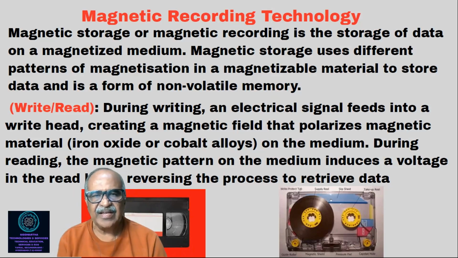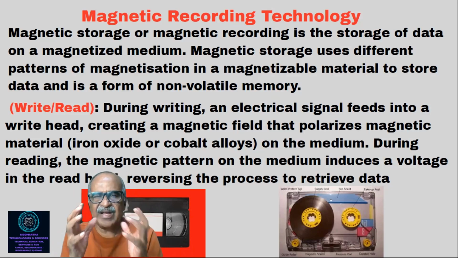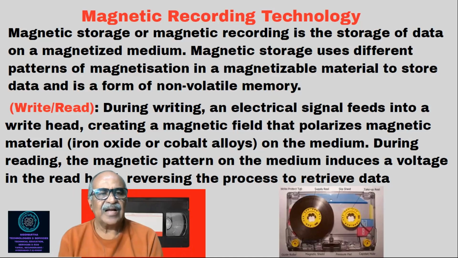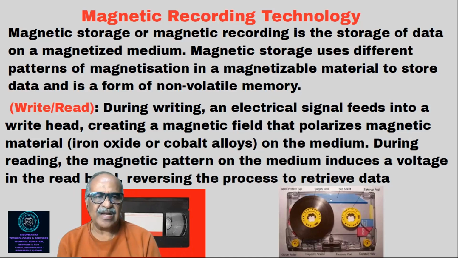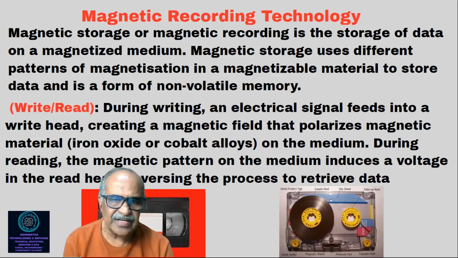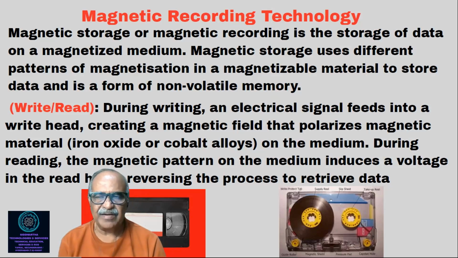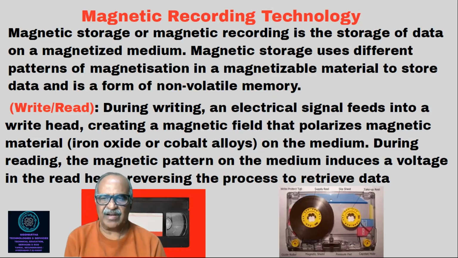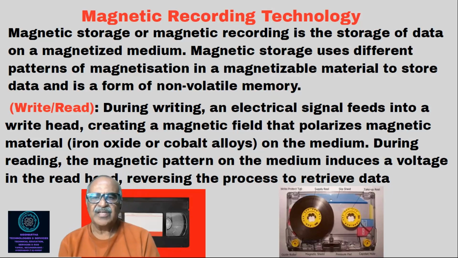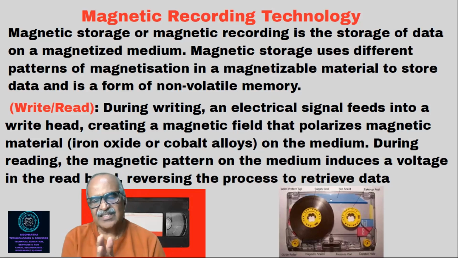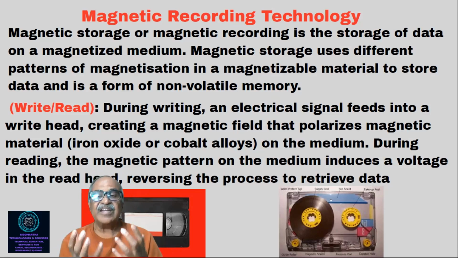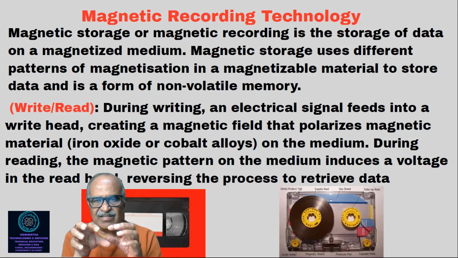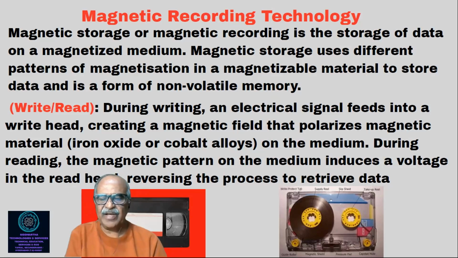Okay, so during writing, an electrical signal feeds into a write head, that will generate a magnetic field around the tape, right? The head creates a magnetic field that polarizes the magnetic material, iron oxide or cobalt alloys, on the medium. It is fixed on the tape medium, it's a chemical. During reading, the magnetic pattern on the medium induces a voltage in the read head, reversing the process to retrieve data. That is exactly it, it will be changed to the reading part. One is the writing part, that is putting it, and reading means retrieving it. Okay, so magnetic recording technology you should all understand.